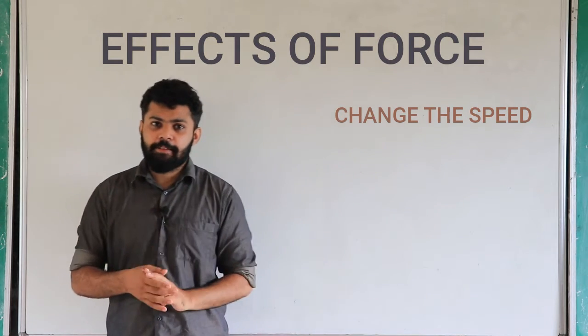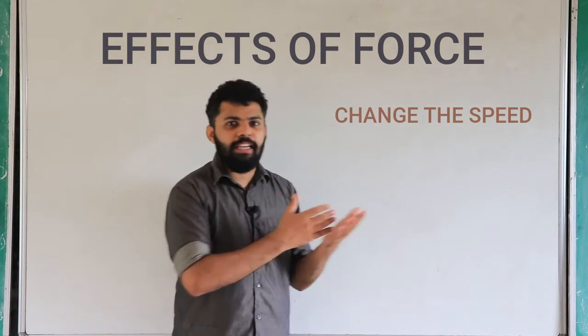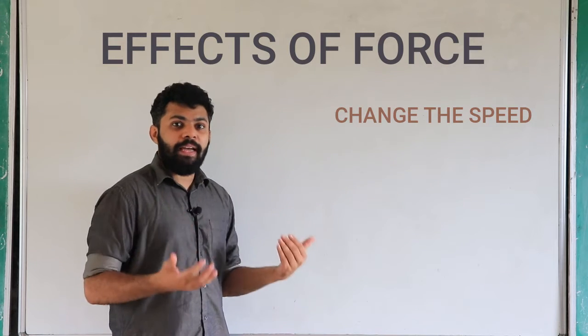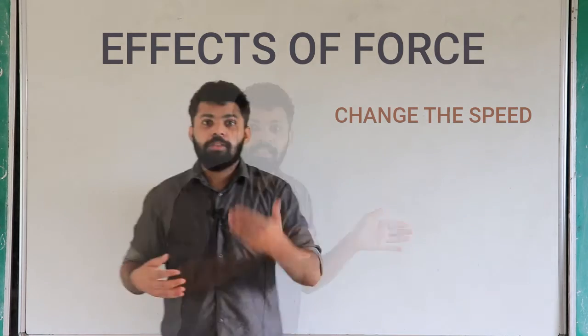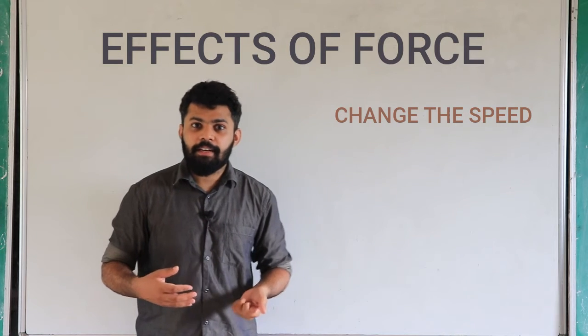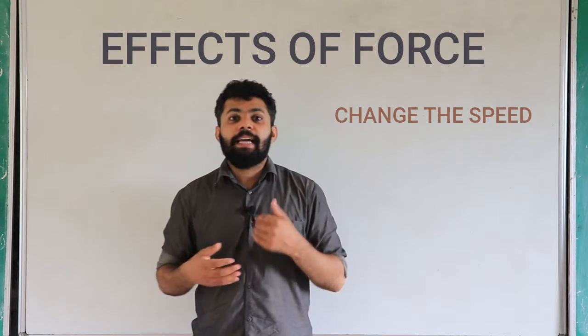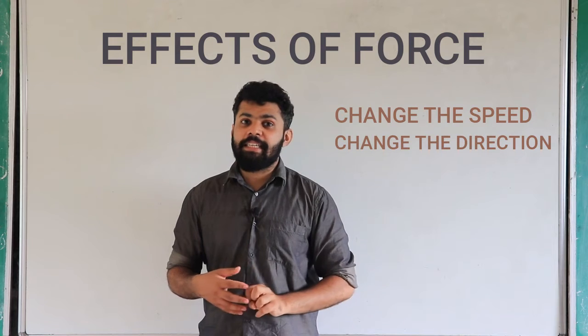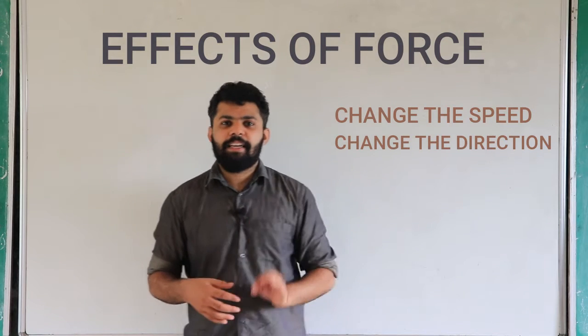Then the second effect. Imagine that a body is moving in a straight line, and I apply some force from one side, so the object will turn into another direction, right? So the second effect is that the force can change the direction.